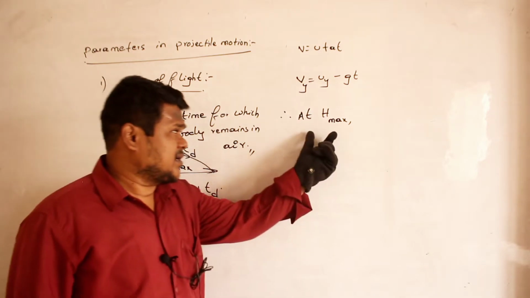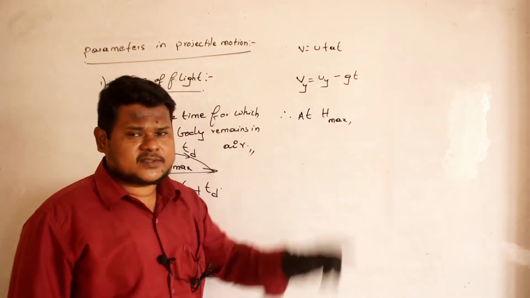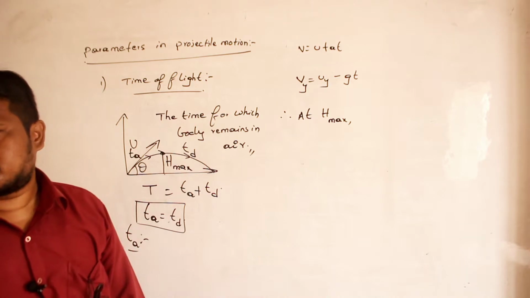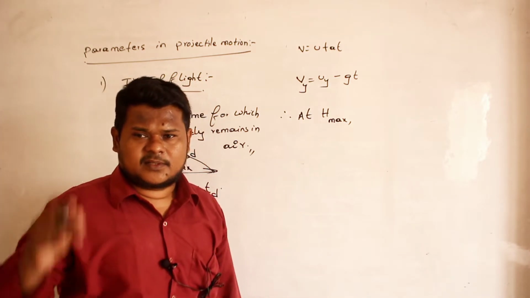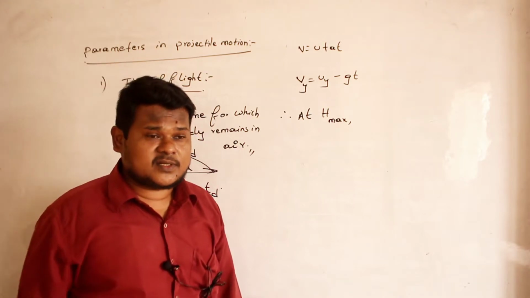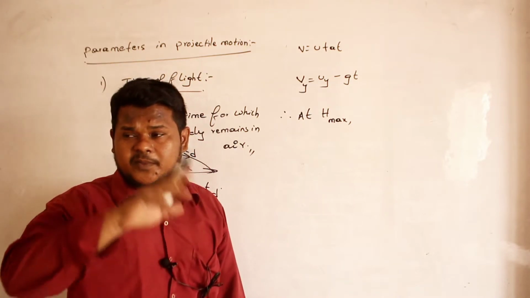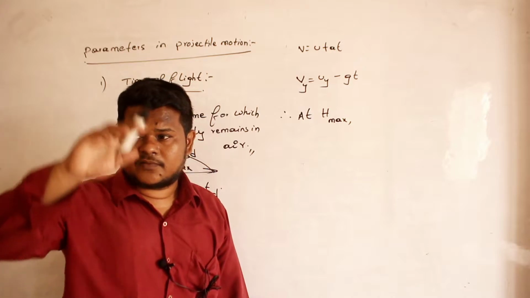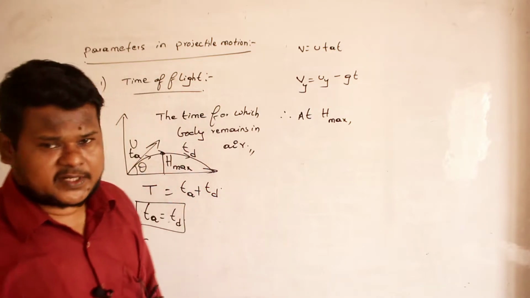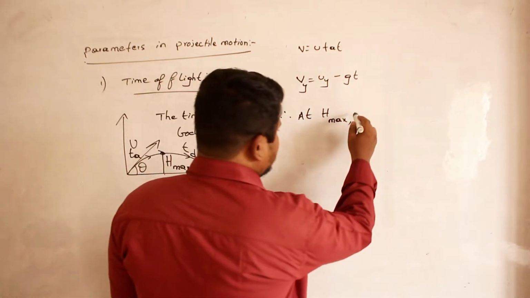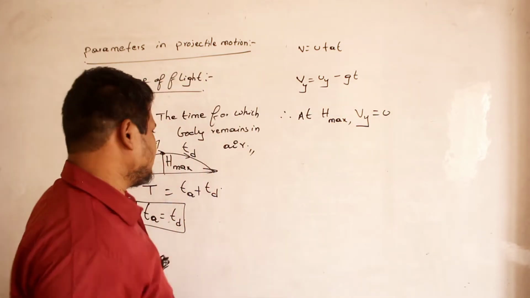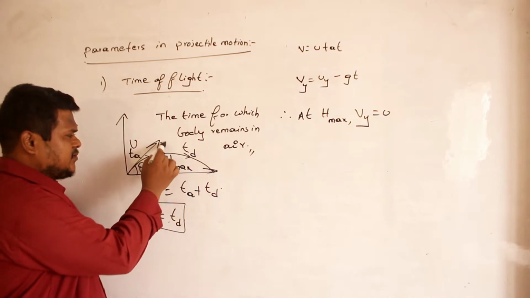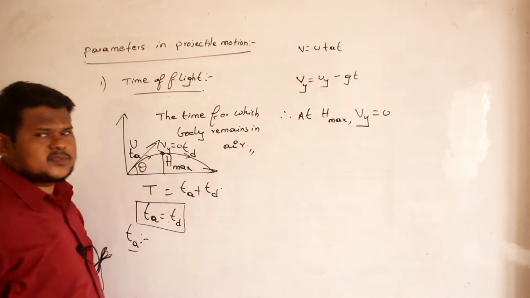At h max, final velocity along y-axis will become 0. That's what we studied, no? Velocity along x-axis is always a constant, but velocity along y-axis is continuously changing. So it will become 0 at maximum height. So therefore, at maximum height, can I write Vy is 0? Velocity along y-axis is 0. Vy is equal to 0.